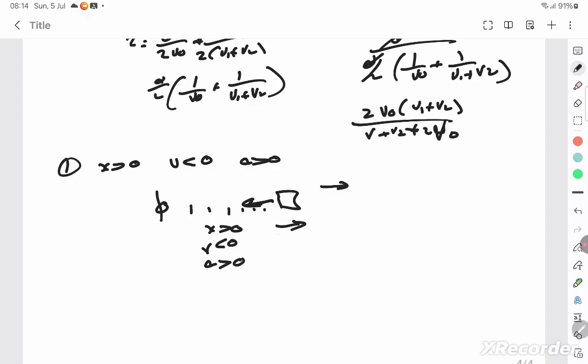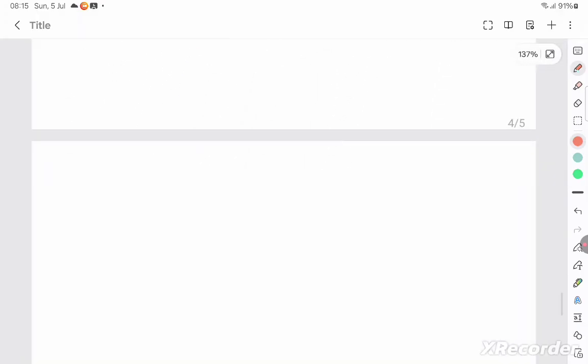So when you say x is greater than 0, the position is greater than 0. Give an example, car going in reverse towards the origin from where it started. When they ask for position alone, the position at any time is not change in position for you to say that the displacement will be negative. It is just the position of the car, which is only to the right side. Therefore, we are able to say it as positive. I hope you understood. The velocity is negative and acceleration is positive. So let's go to next question.